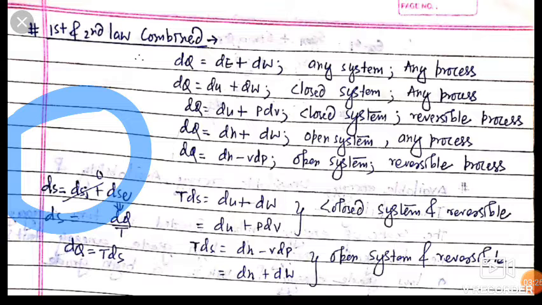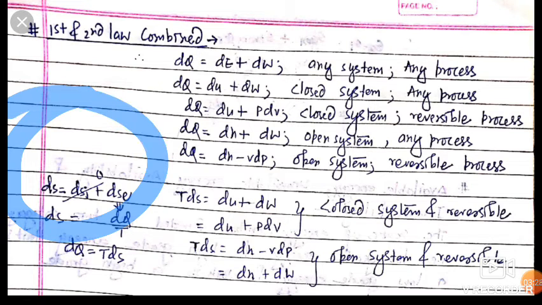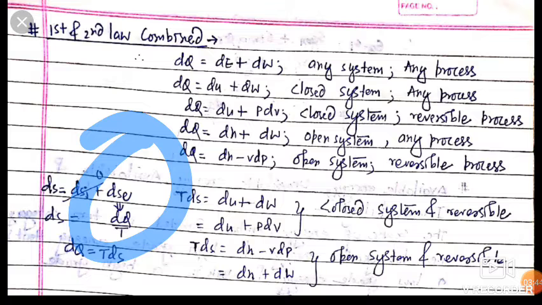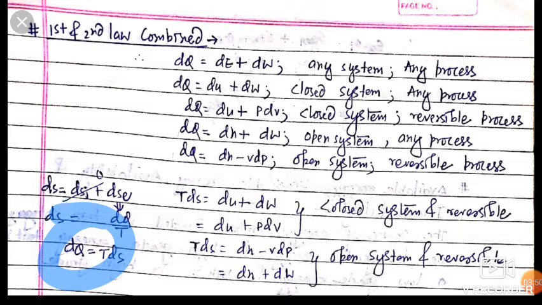If our process is reversible, then there is no generation of entropy inside the system, so dS_i tends to 0. So dS is equal to dS exchange, which is equal to dq upon T. So we can write dq is equal to TdS. It is for a reversible process.